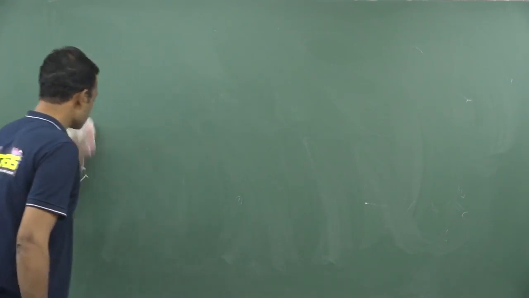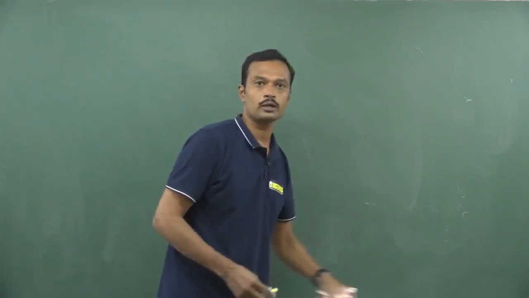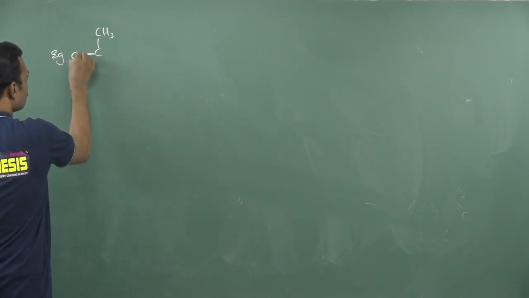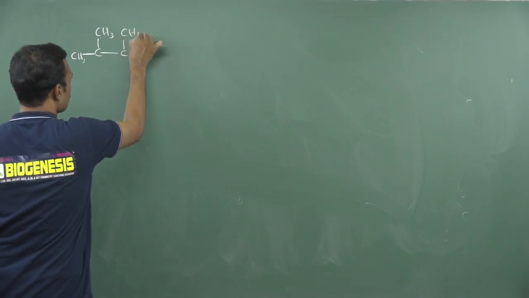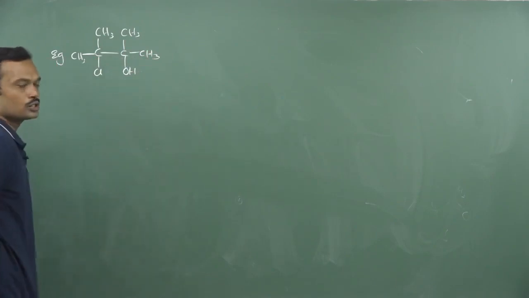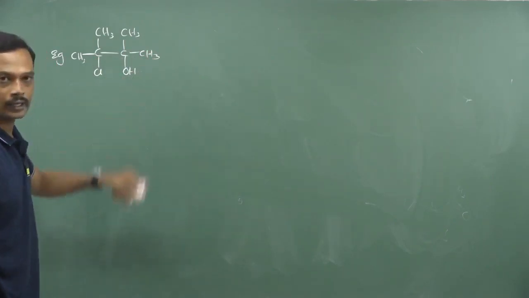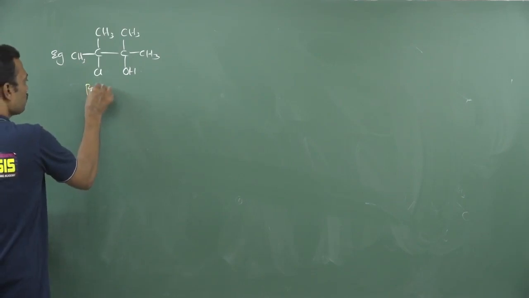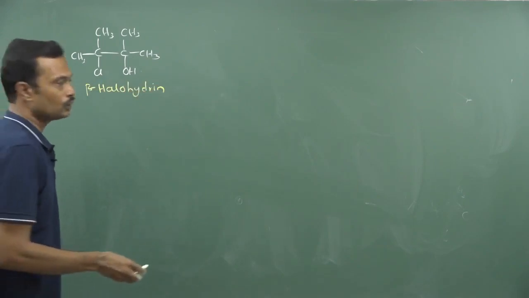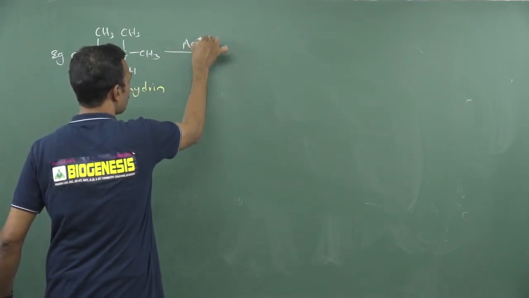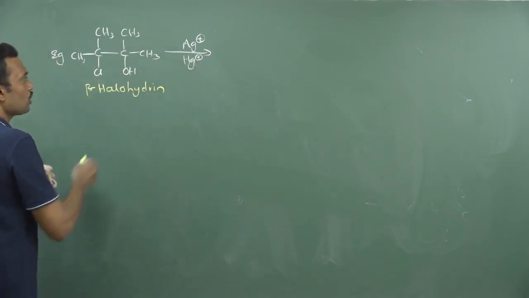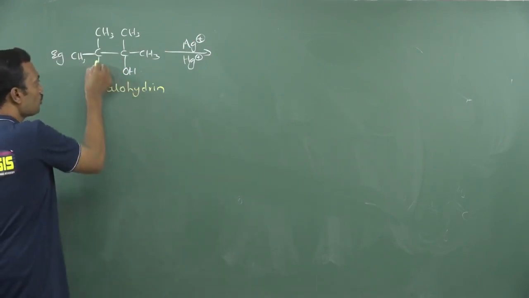Okay. Some more additional reactions are there which are approximately equal to pinacolic rearrangement. See, if a 1,2 hydroxy group is present, now this is CH3 and here what I am writing is a halogen and this is hydroxy. This is called beta halohydrin. This molecule name is beta halohydrin. When beta halohydrin is given, definitely it is carried out in the presence of a heavy metal cation. Then what happens, see, this halogen is removed directly. Why? Because heavy metal cations have a tendency to remove halogen.